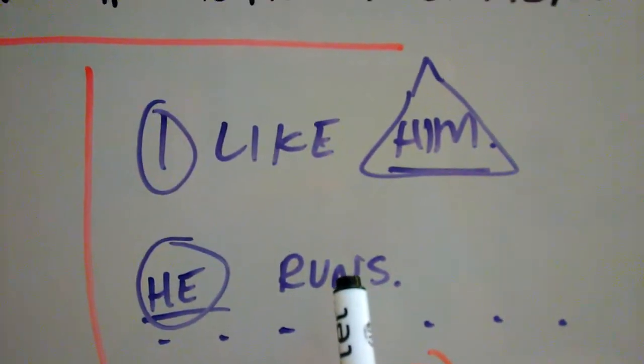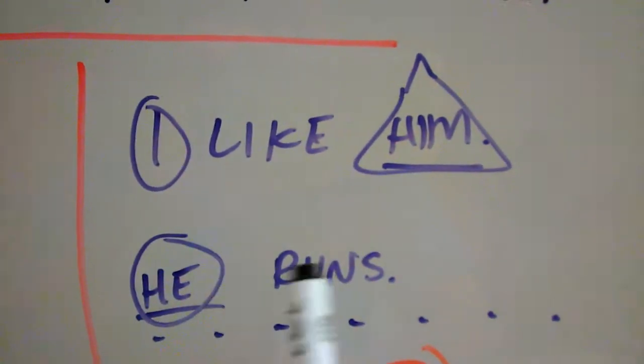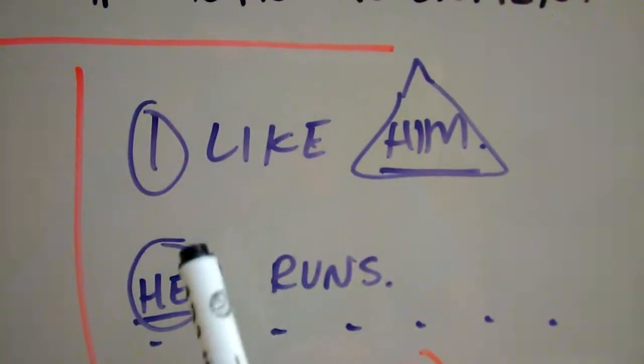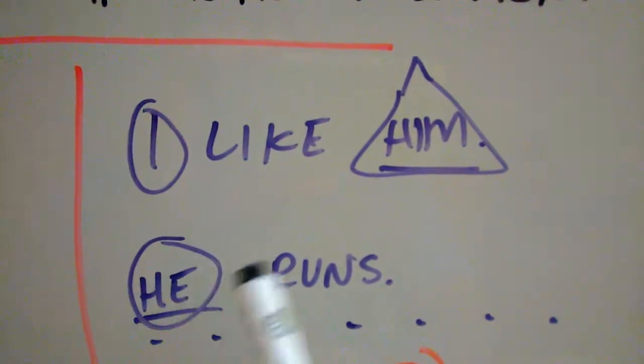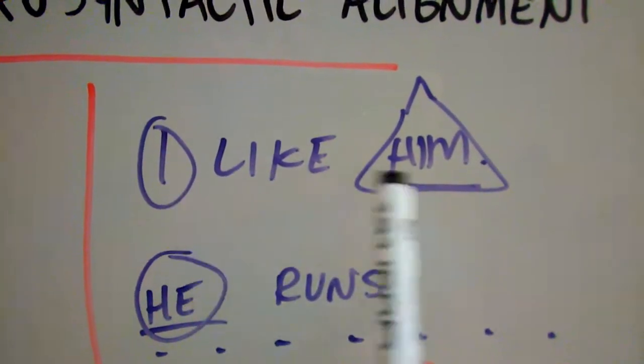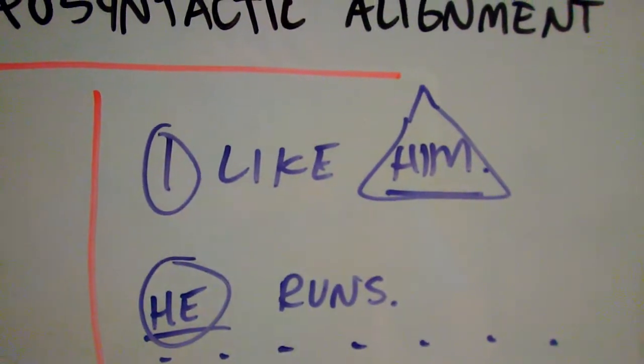He runs. This sentence is intransitive. He runs. But the subject of the sentence is still in the nominative case, right? The same one with here. It's also in the nominative case. It's not in the objective case.